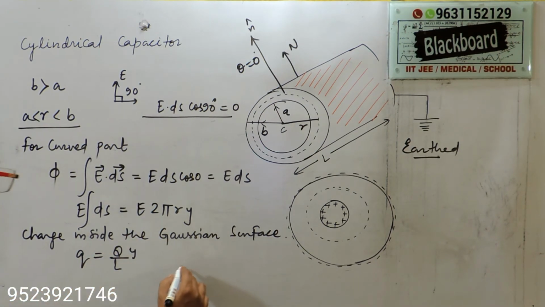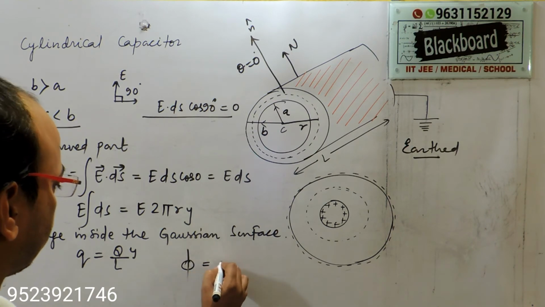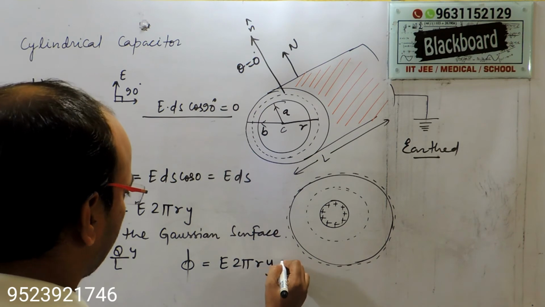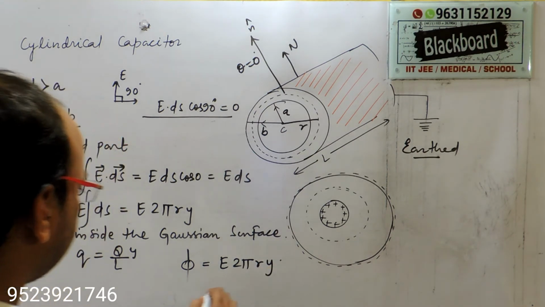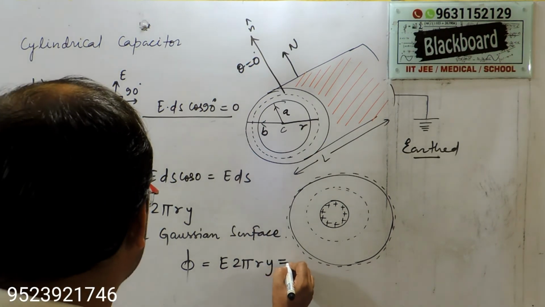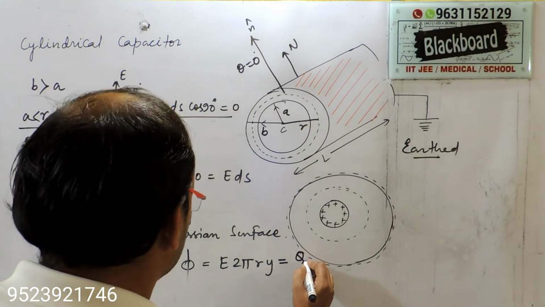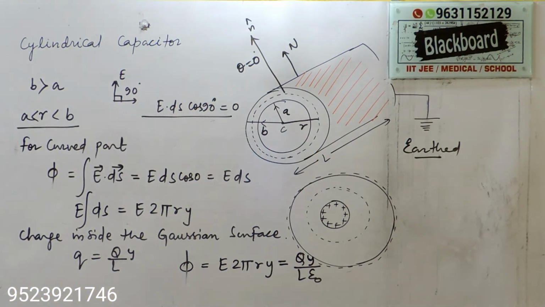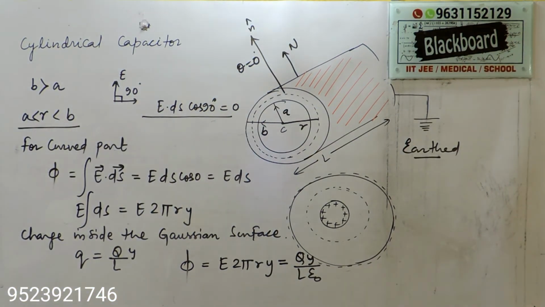Your phi is equal to E 2 pi r y, and that equals q by epsilon naught. That means q y by L epsilon naught. Now the electric field will be found from this equation.